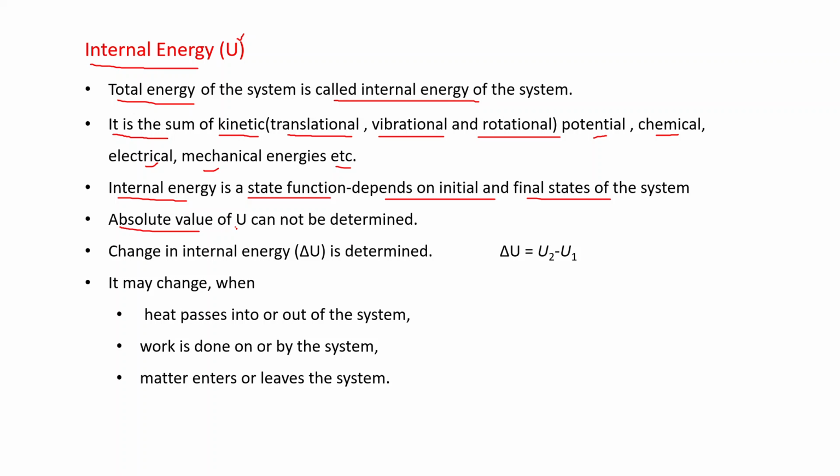The absolute value of internal energy cannot be determined. Why? Because this is the sum of a number of energies, and the absolute values of these energies cannot be determined. But the change in internal energy, that is delta U, can be determined, and this is given as delta U is equal to U2 minus U1. U1 is the internal energy in state 1, and U2 is the internal energy in state 2. The difference of these is given as delta U.